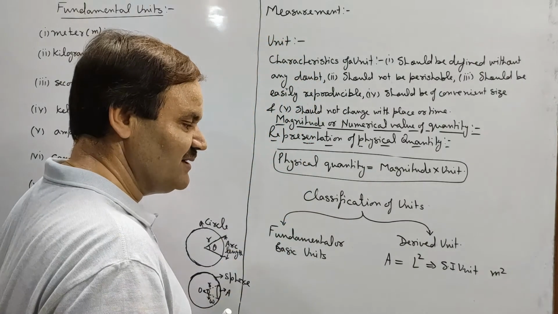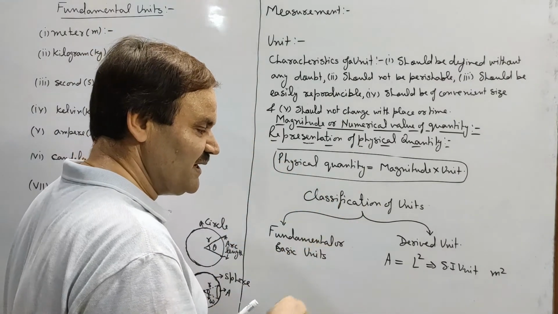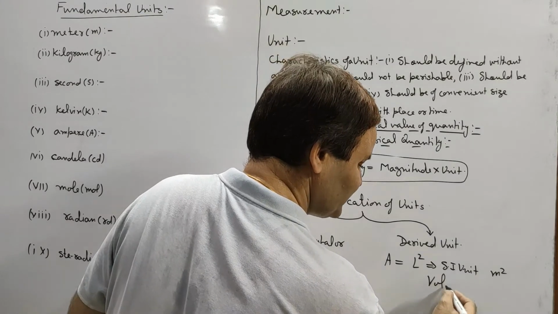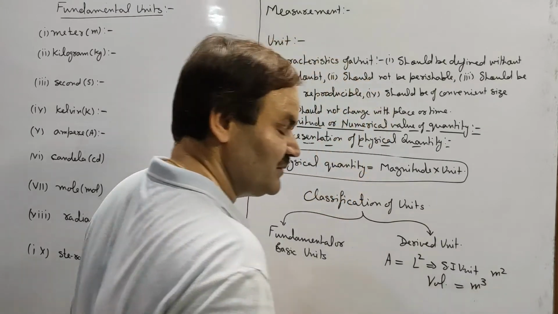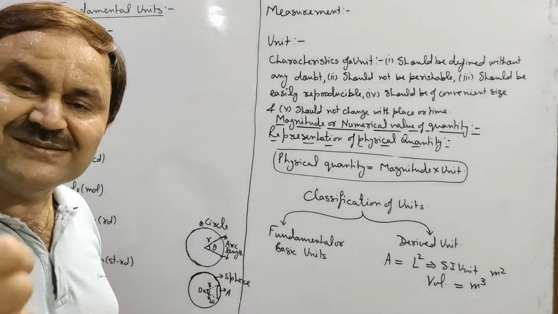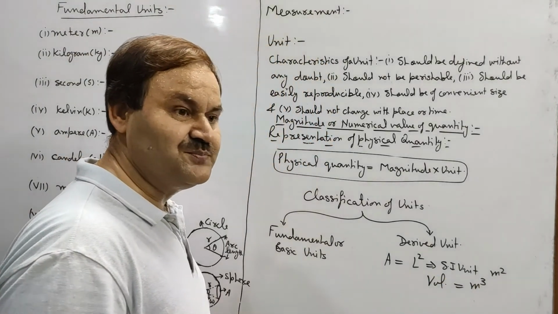In the same way, we had multiplied length 3 times to obtain volume. So SI unit of volume will be meter cube. Means unit of length will be multiplied 3 times to get unit of volume.